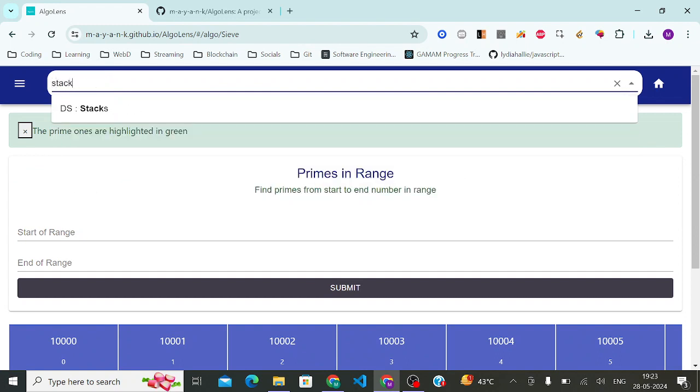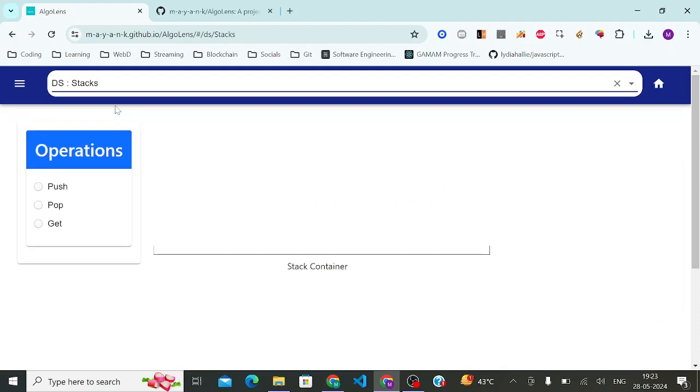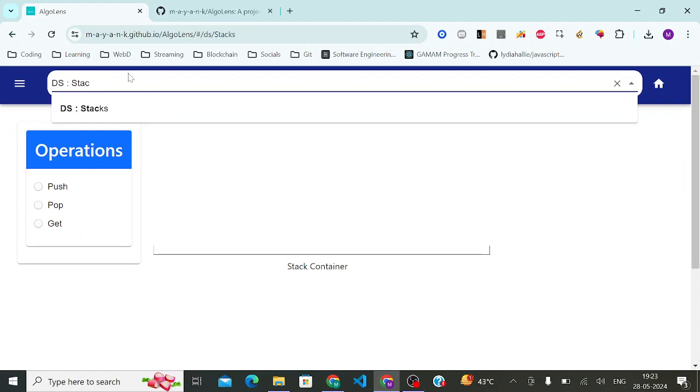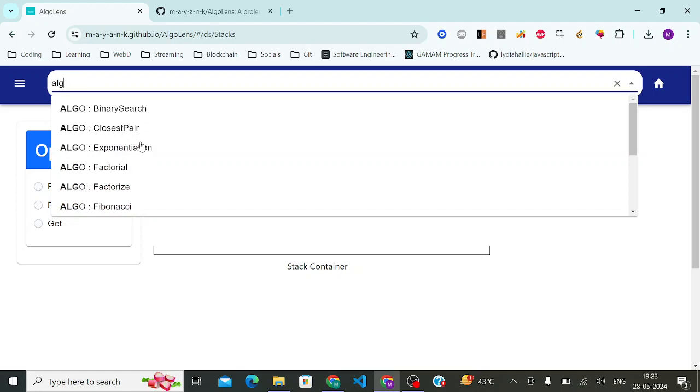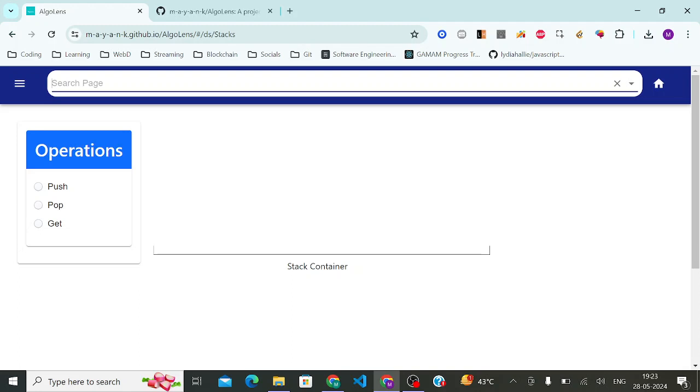Then another one I want to show you is stacks, which I have built. This one I took some time to visualize and think of. I have data structures also. If you type DS, it will show you all the data structures, and if you type algo, it will show you all the algorithms. I'm going to add to the roadmap some other topics as well, like maybe JavaScript and React. I'm going to build conceptual visualizations of the intrinsics of JavaScript, and then maybe other web development topics; I'm going to research what topics I can work on.